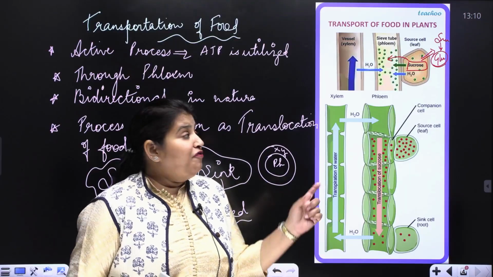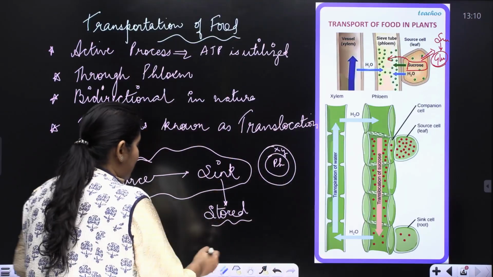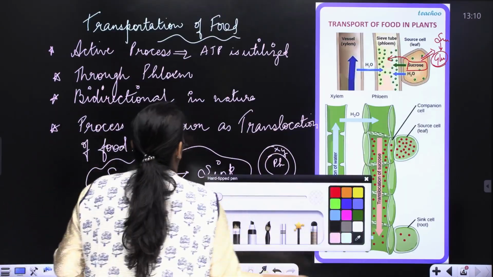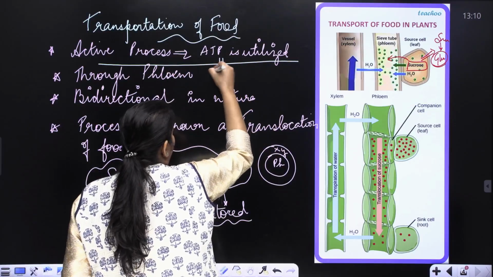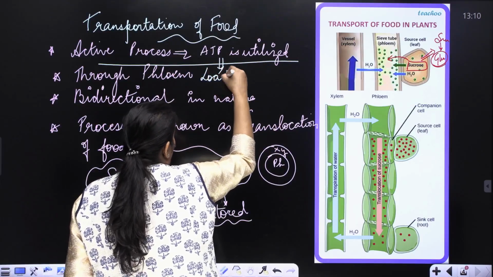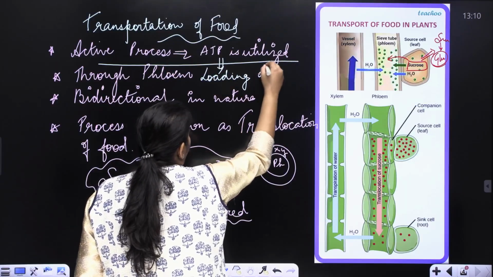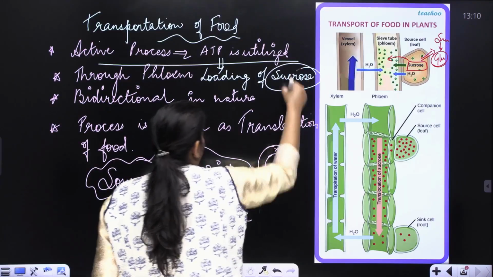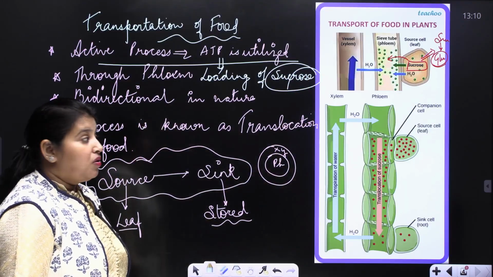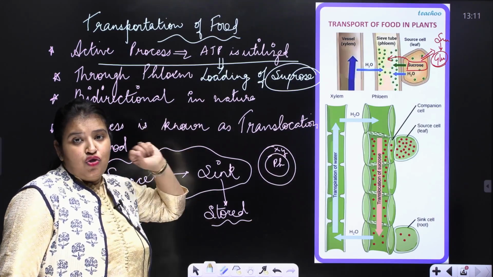All right. And for this loading, ATP is required. So ATP is required for loading of sucrose.